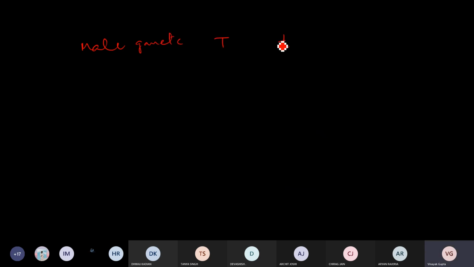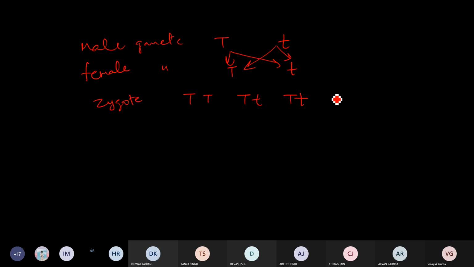Male gamete capital T, small t, female gamete capital T, small t. Now we are talking about the zygote, so the genotypes are going to be like this. Now how many tall plants are there? Three. So these three are going to be tall, and this one is going to be short. That's why you are getting the 3:1 ratio.